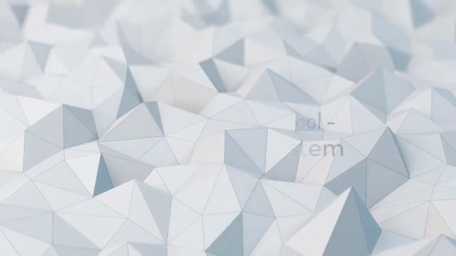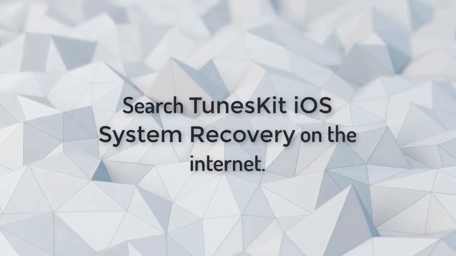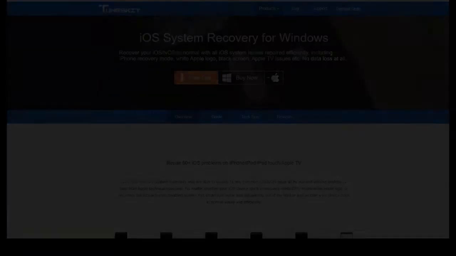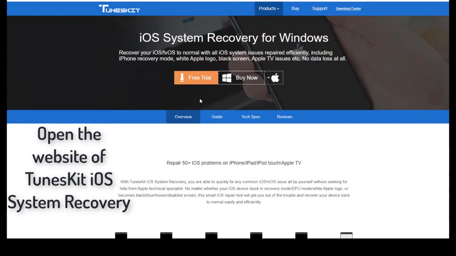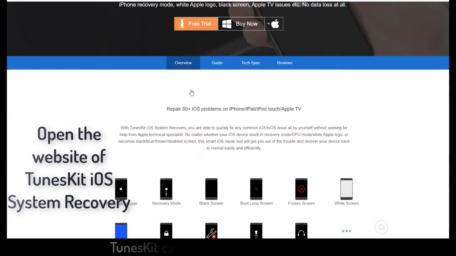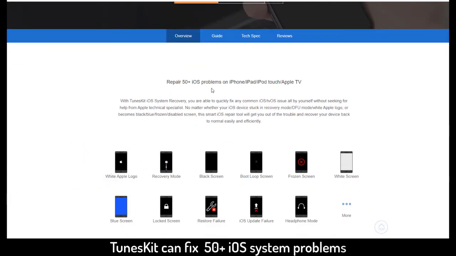Use the tool TunesKit. You should search it on the internet. This software can fix more than 50 iOS system problems.